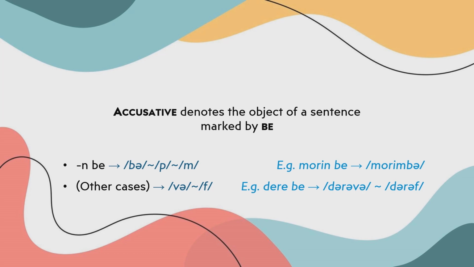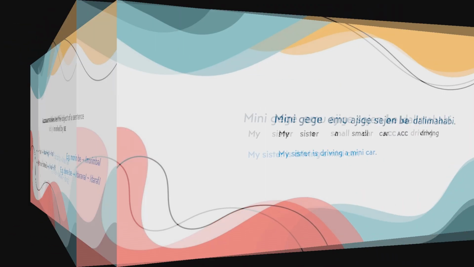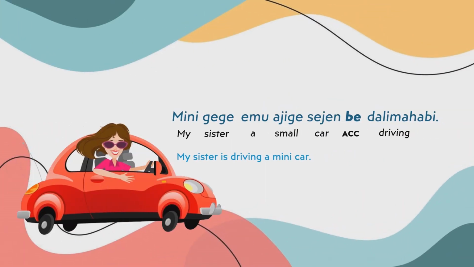Alright, let's look at some examples of the accusative case. First, 민哥哥아직 스름 대마게. My sister is driving a mini car. So here the mini car, the 아직 스름, is the object, so we append the case mark 부 after the whole phrase to form the object.